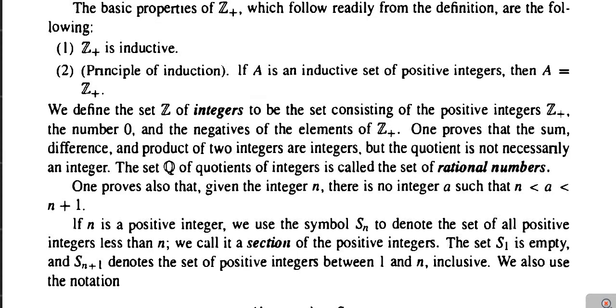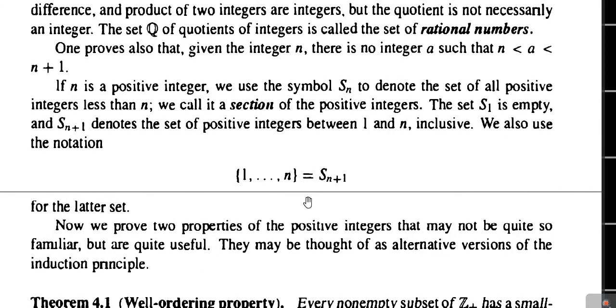Next one, the set S n plus 1 denotes the set of positive integers between 1 and n. If you consider the set S n plus 1, then it consists of all the positive integers lying between 1 and n, including both endpoints 1 and n. S n plus 1 is the section of the set of positive integers by the number n plus 1.